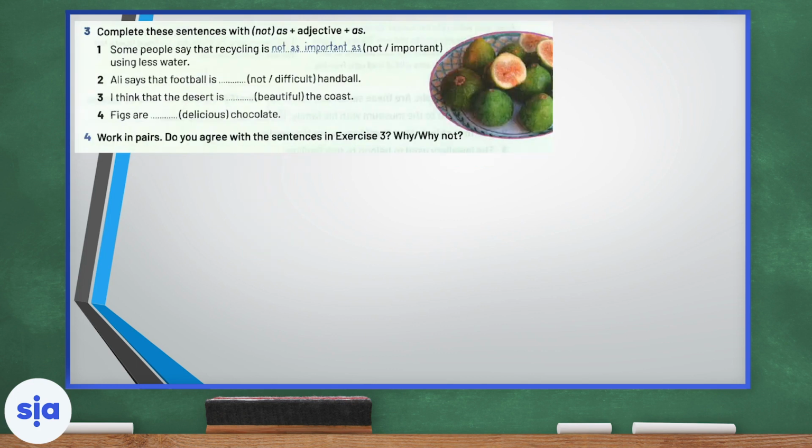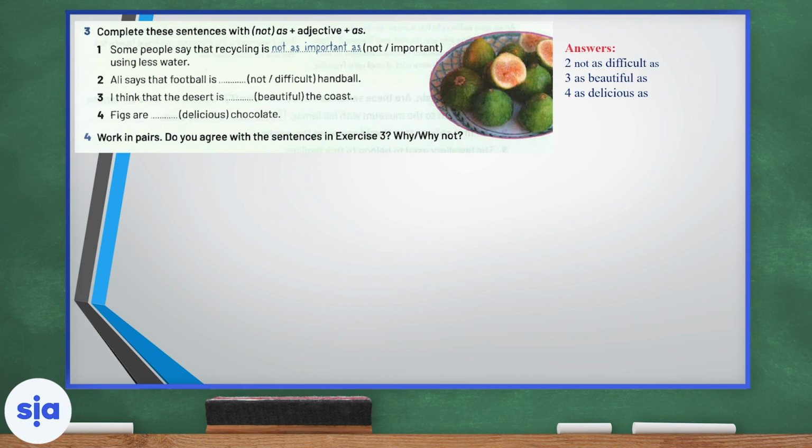Now let's move on to exercise 3. Complete the sentences with not as adjective as. Number 1 is done. Let's read it together. Some people say that recycling is not as important as using less water. Let's move on to number 2. Ali says that football is not as difficult as handball. I think that the desert is as beautiful as the coast. Figs are as delicious as chocolate.